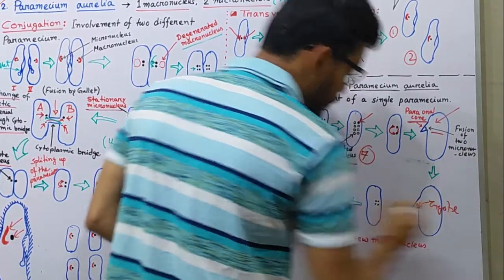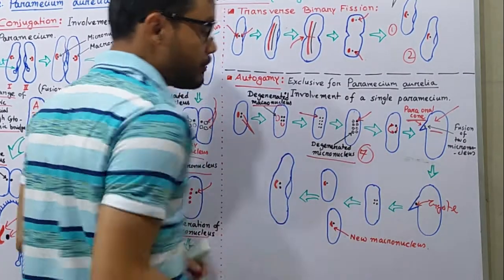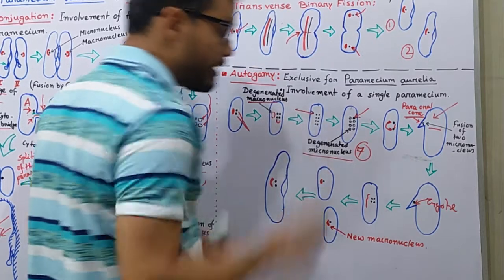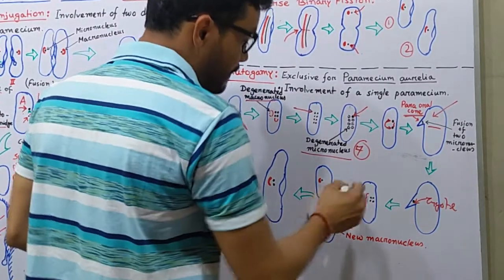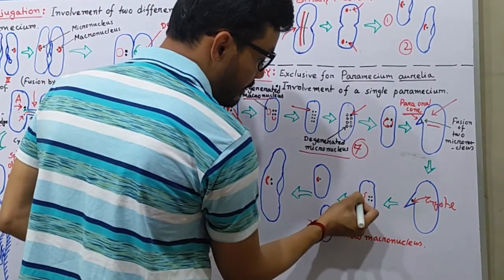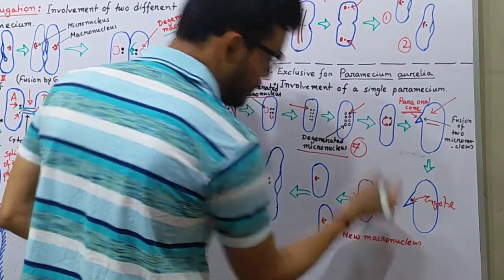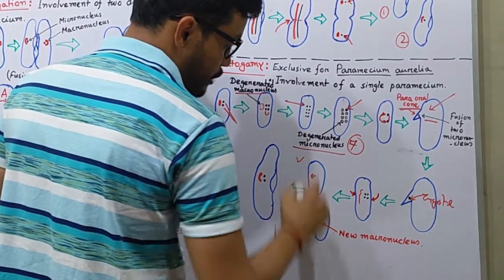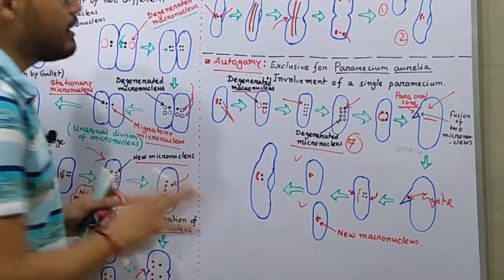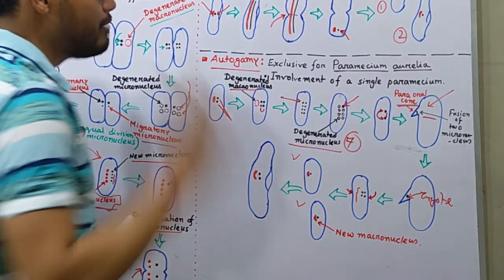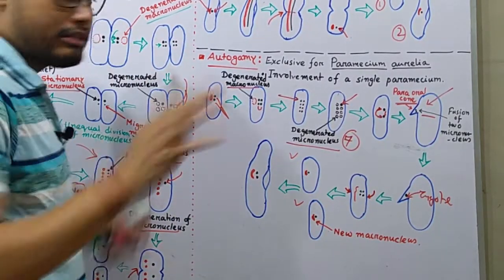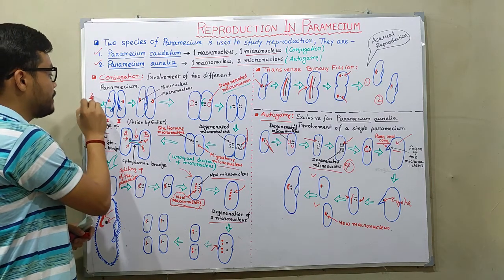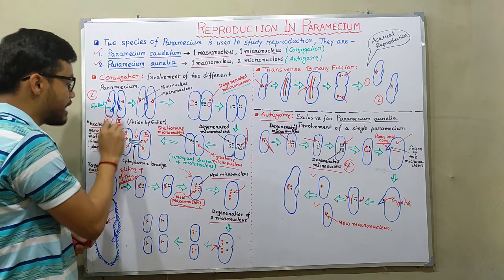After producing the zygote nucleus, this micronucleus forms four micronuclei from one micronucleus, and after that a cleavage site occurs in this Paramecium, and it splits into two daughter Paramecium aurelia. So here in case of Paramecium aurelia, the involvement of one Paramecium is observed, but in case of conjugation, the involvement of two different Paramecium is observed, number 1 and number 2.